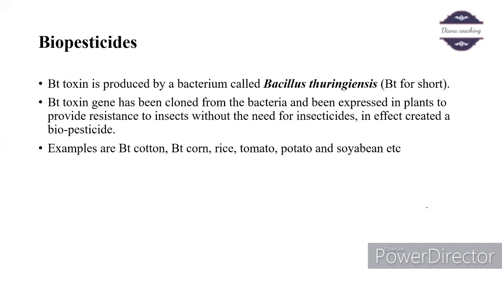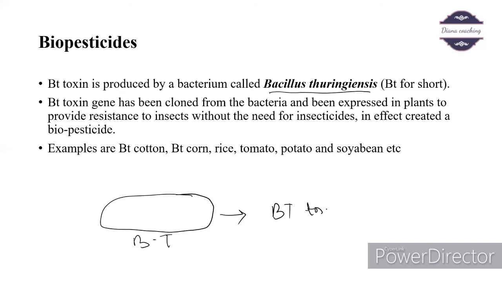Let's look into the slides now. Bt toxin is produced by a bacterium called Bacillus thuringiensis, which in short is referred to as Bt, which produces the Bt toxin. The Bt toxin gene has been cloned from the bacteria and expressed in plants to provide resistance to insects without the need for insecticide, in effect creating a biopesticide.